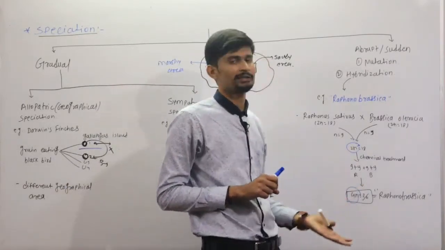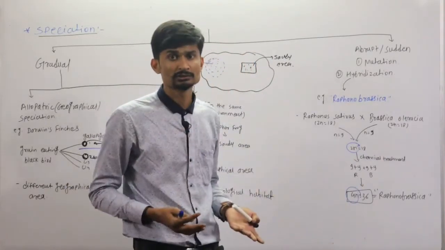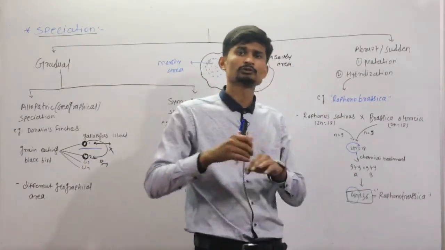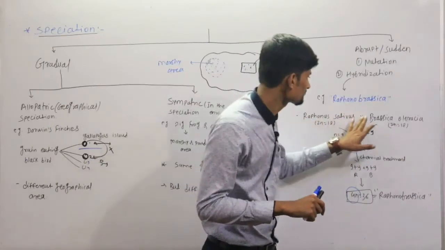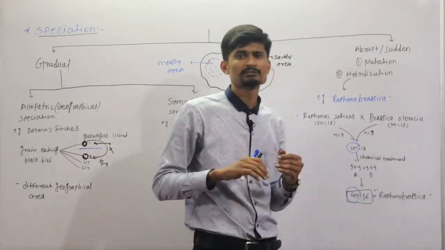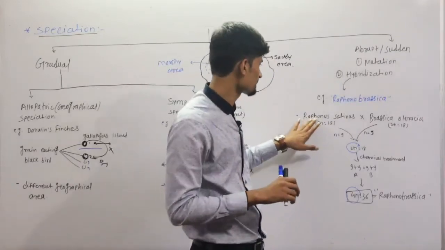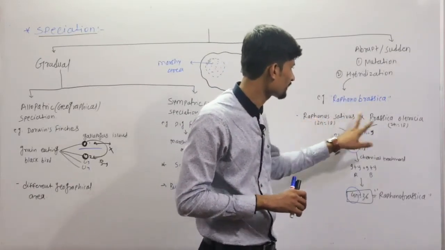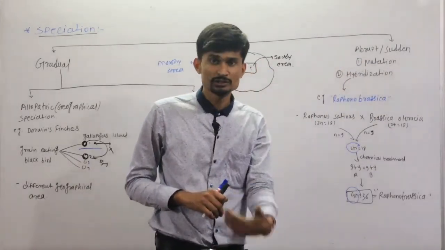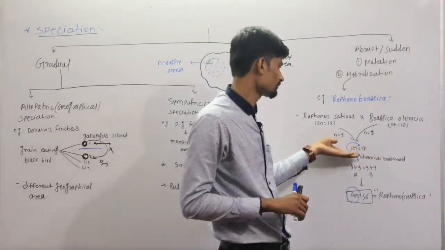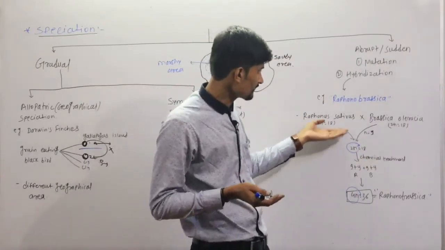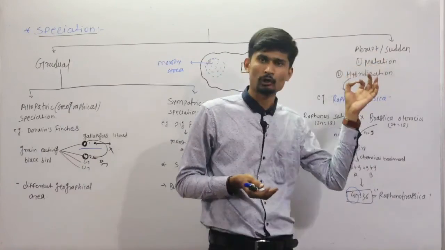And due to this tetraploidy condition, due to the change in the number of chromosomes, there is a formation of a different variety which shows different characteristics from the Raphanus and Brassica varieties, which is called Raphanobrassica. The name is given by combining the two names, Raphanus and Brassica. So this is the sudden development of a new species. It does not require a long duration. It is suddenly developed, that is why it is abrupt or sudden.